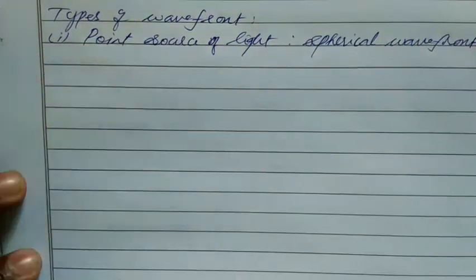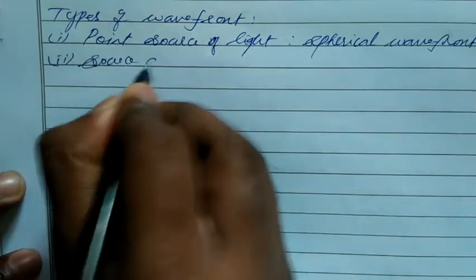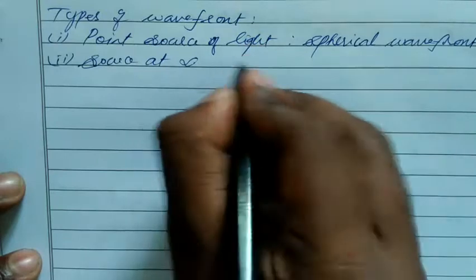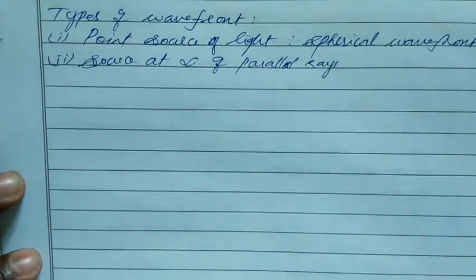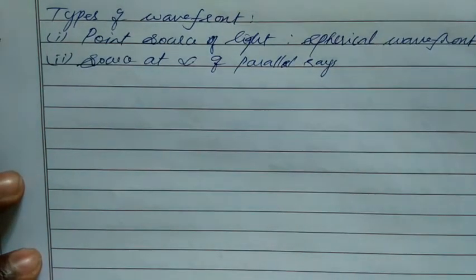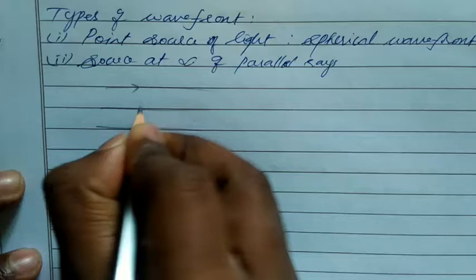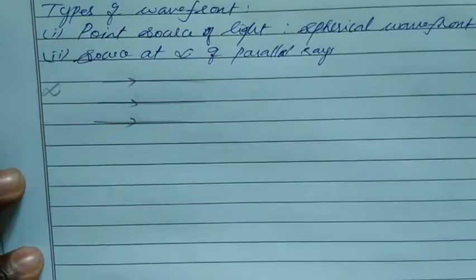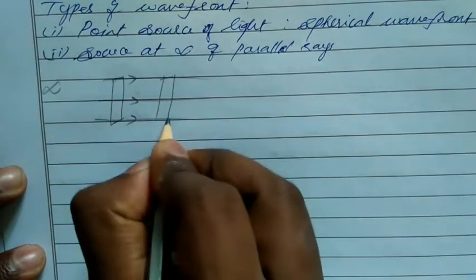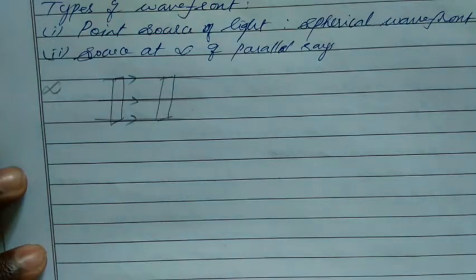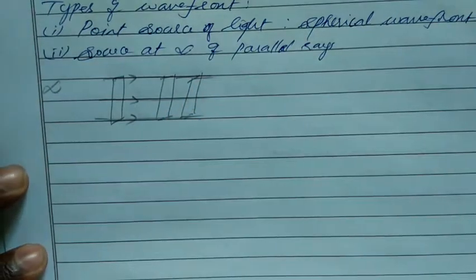As we saw in the previous example, if we have a source at infinity, which produces parallel rays, then when we connect these we have a rectangle shape wavelet, or we can say a plane wave.